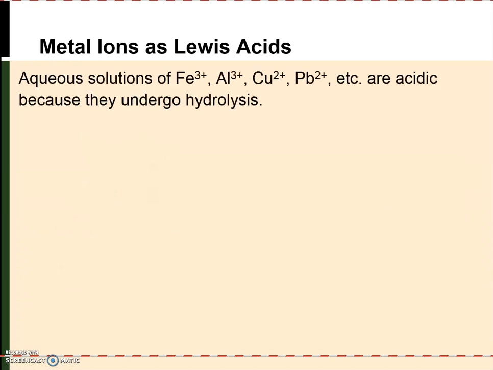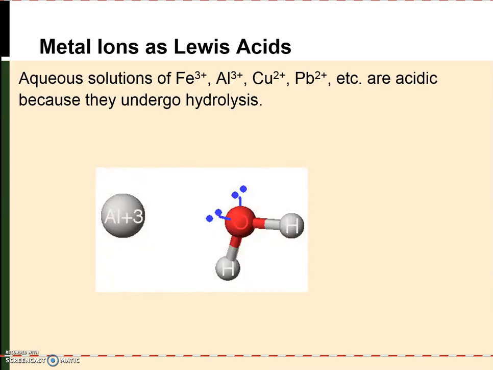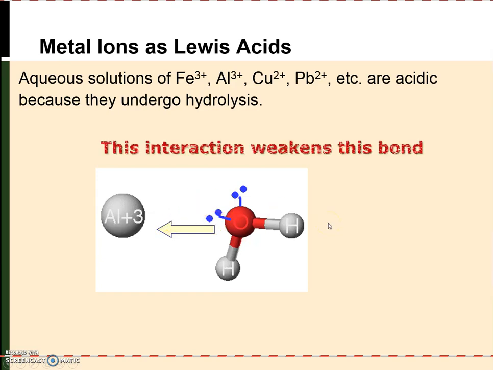Now, we've seen before that aqueous solutions of many transition metals that have 2+ or 3+ charges are often acidic, and this is because, as I've said before, they undergo hydrolysis. So now let's think about why this is actually occurring. So if we have aluminum 3+ in aqueous solution, we have an aluminum ion that could potentially form an adduct with water because the oxygen in water has a lone pair of electrons that it could donate.